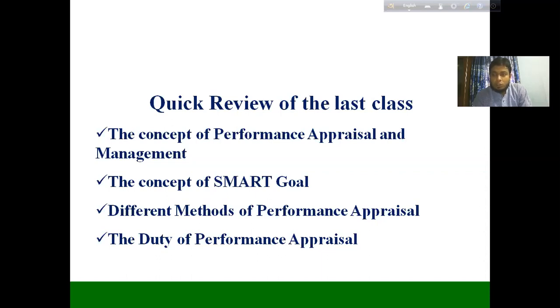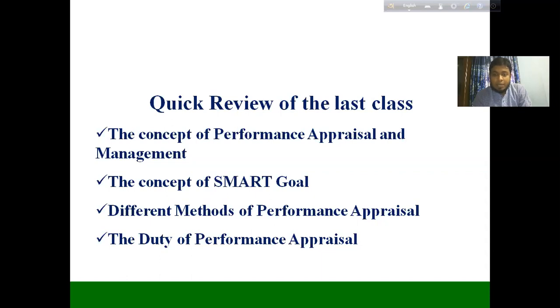We also discussed the term SMART goal. We can say that a goal is smart when it contains the required attributes: specific, measurable, attainable, relevant and timely. If a particular goal contains all those qualities, then we can say that this goal is very smart. And then we discussed the different methods of performance appraisal.